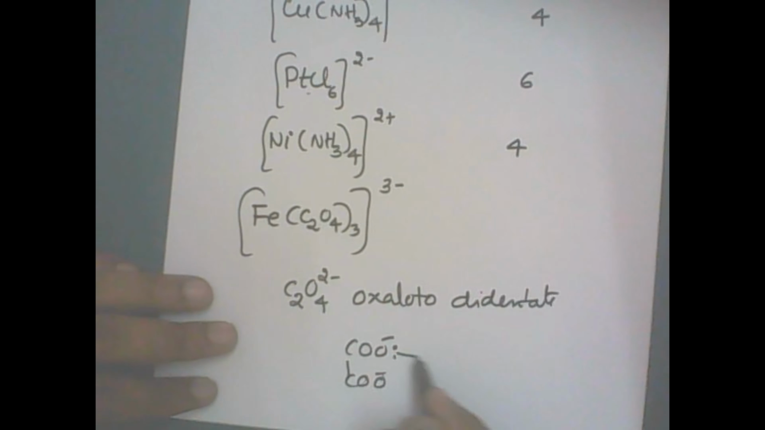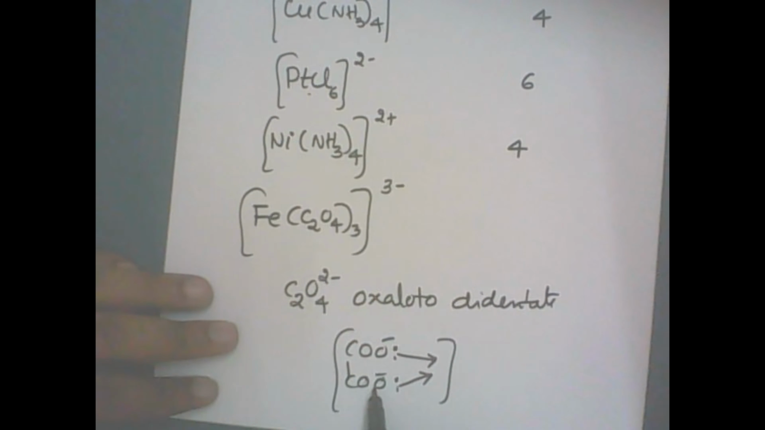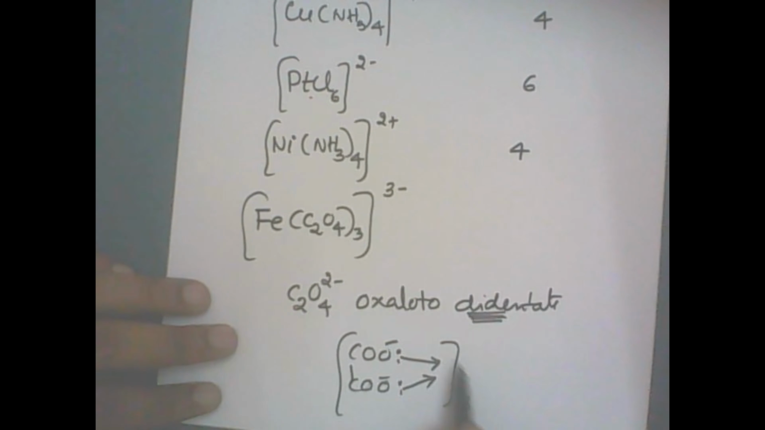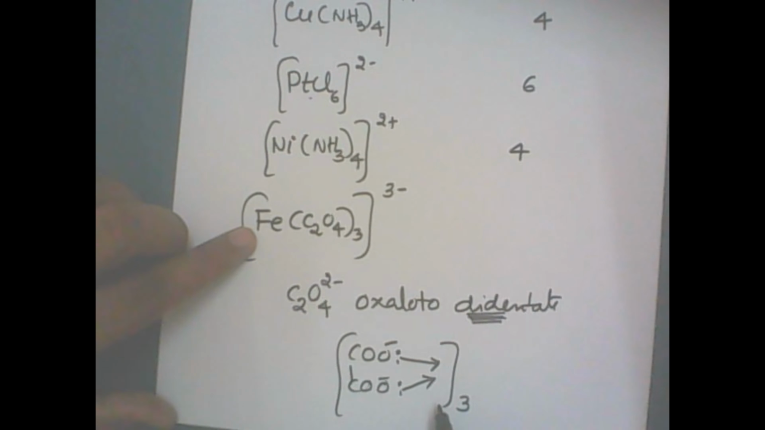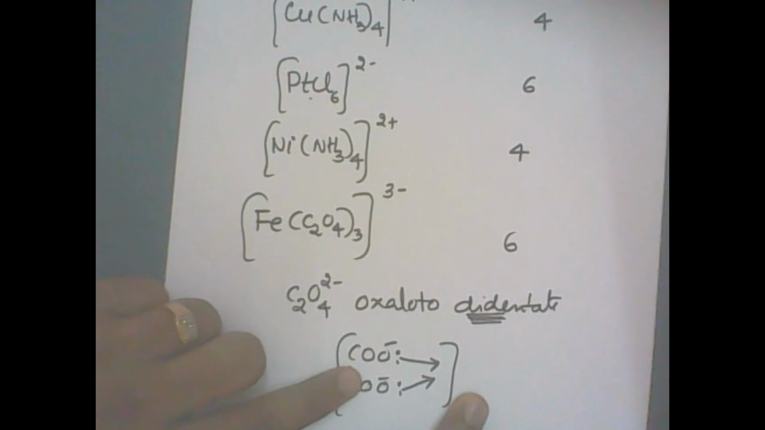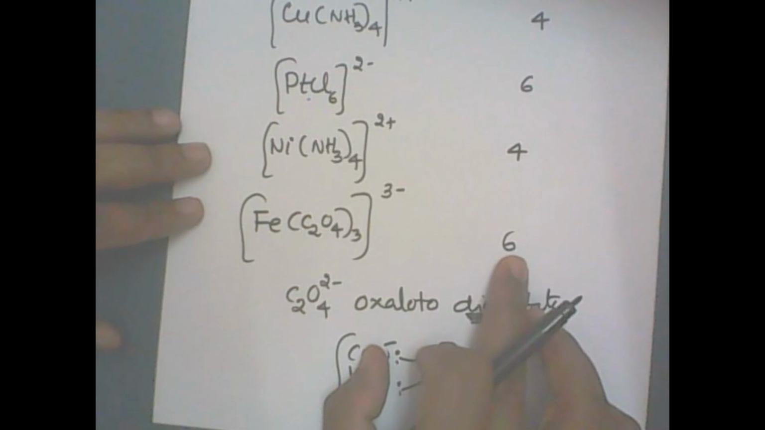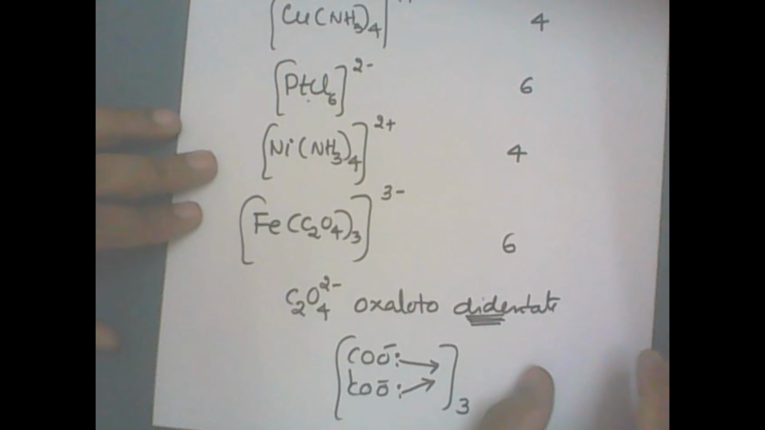Here, oxygen donates electron pair. That means in one ligand, how many donor atoms are there? 2. Therefore, didentate. Into how many times? 3 times. Therefore, how many donor atoms are there altogether around the iron? 6. 2 into 3, 6. Therefore, coordination number is equal to 6. Per ligand molecule, 2 donor atoms into 3 times. Okay, right? Let me go for the last example.